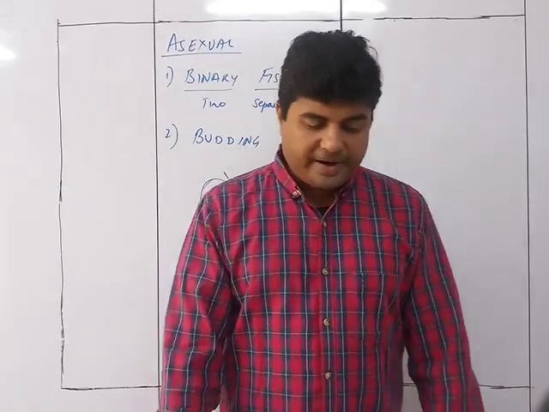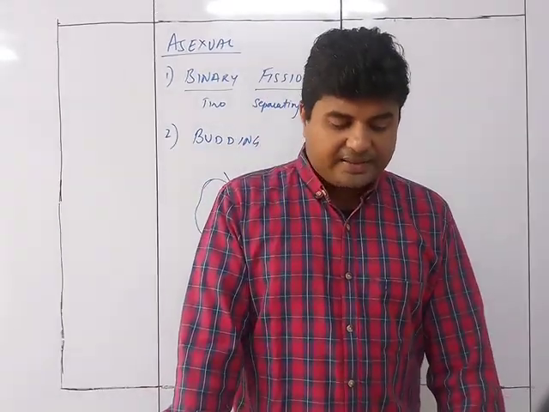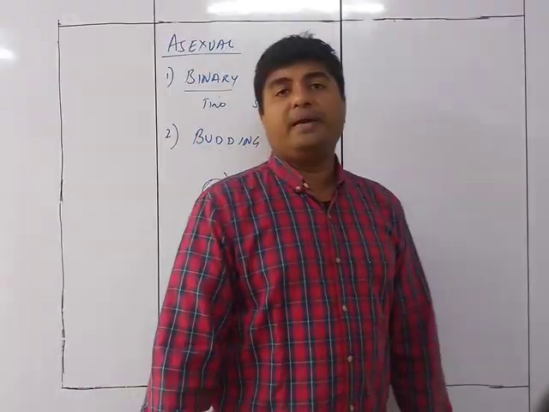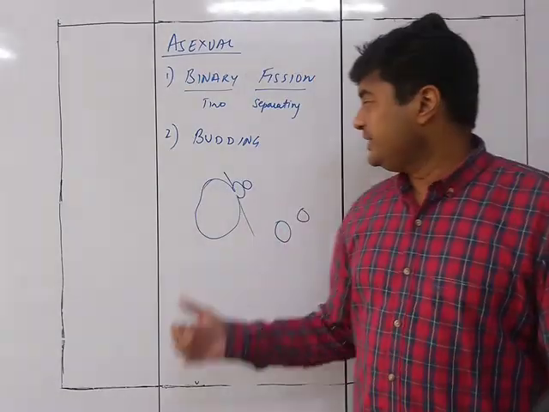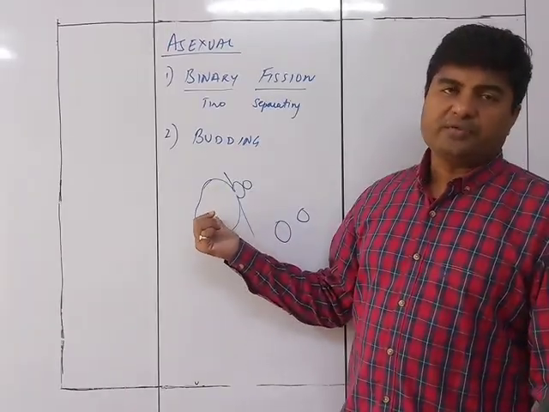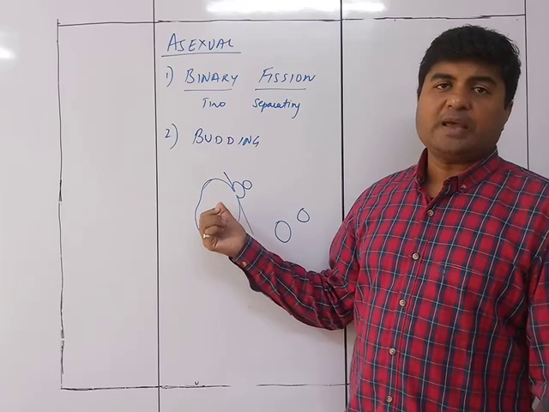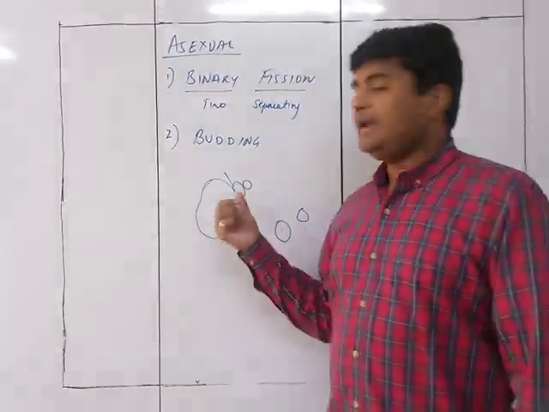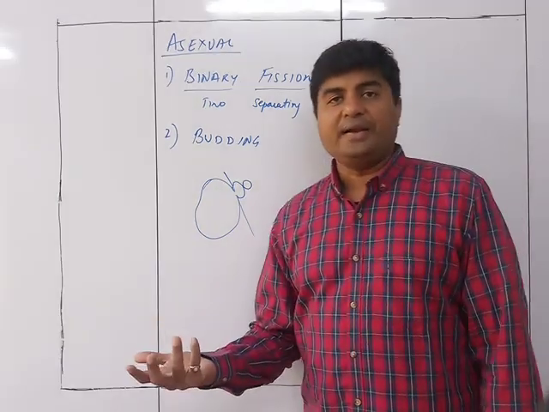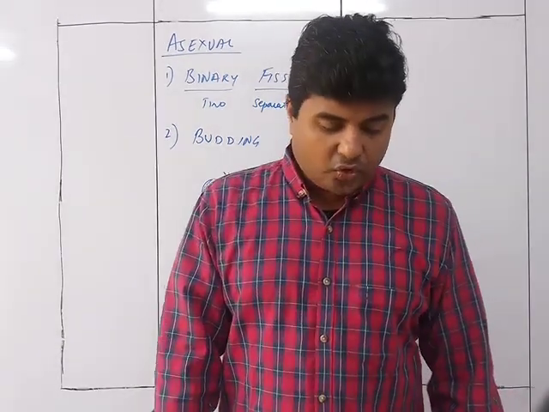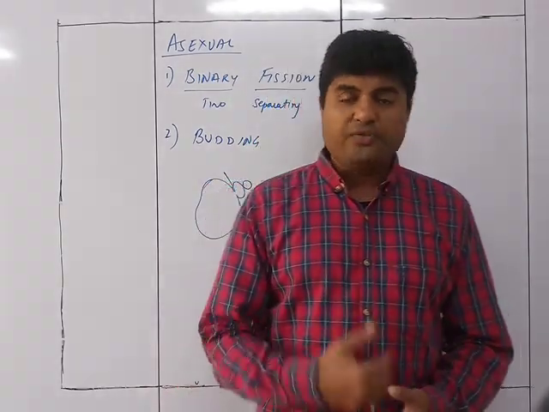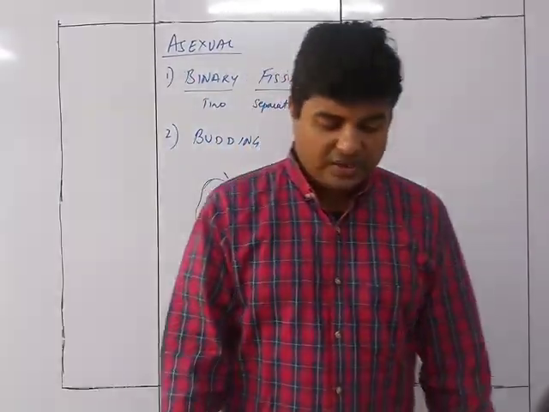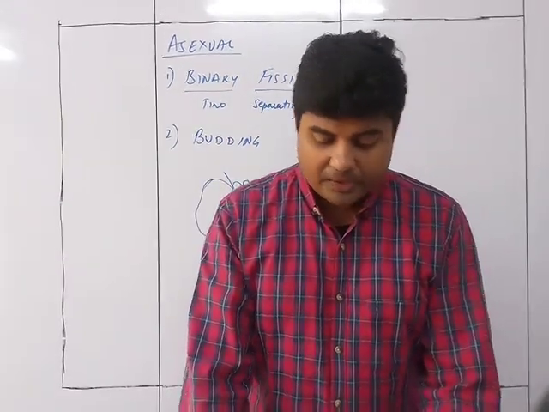The bud grows and then gets detached from the parent body to lead an independent life. The bud will be there till the time it requires nutrition from the parent cell. Once it is capable of producing its own nutrition, not taking it from outside, it forms into a new identity itself. So that's why it is budding. First the bud forms on the cell, and then when it matures, it gets detached and lives an independent life.